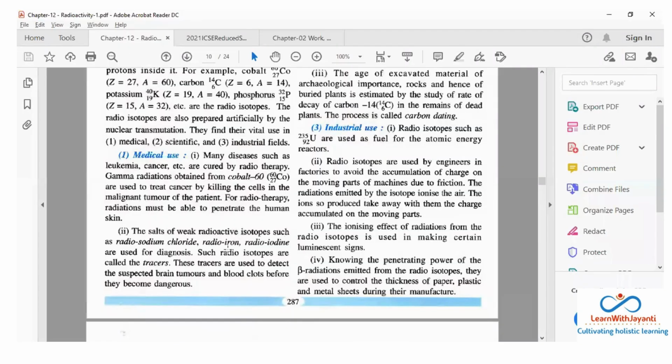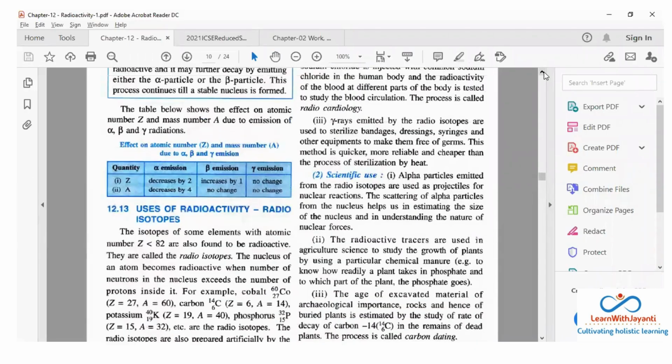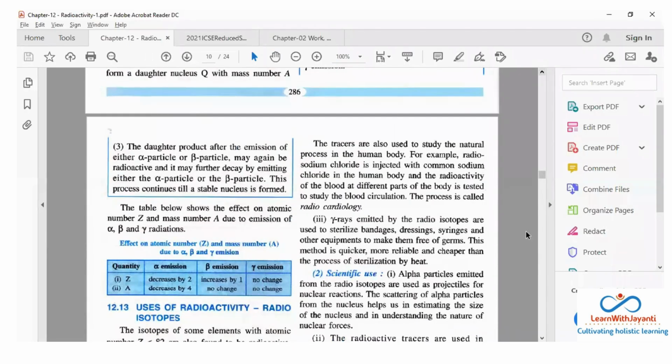I hope you are understanding. Yeah, brain tumors, it's written already. So what they do, normally I know because it has been done to my father-in-law, so I know about this. Now these tracers, I'll tell you how it was done with him. Now these tracers are used to detect the suspected brain tumors and blood clots before they become dangerous. Okay, so when you're having a severe headache, तब तुमको मतलब ऐसा कुछ तो. So I'll tell you what happens.